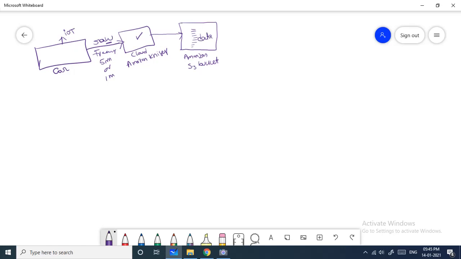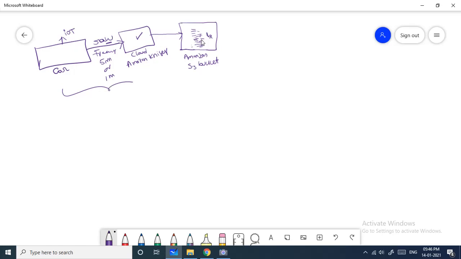The data which we captured from the IoT sensors is finally stored in the Amazon S3 bucket. Now I have the complete data here. Once the data is received in the Amazon S3 bucket and available, the next thing we have to do is use machine learning, AI or data science techniques to understand this data, like how good the driver's skills are. We have to understand the data.